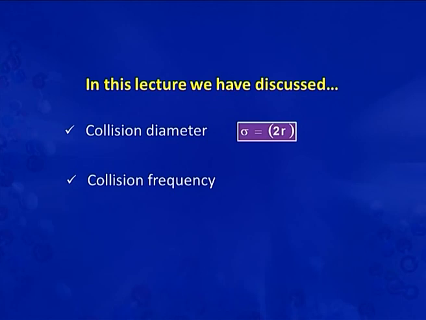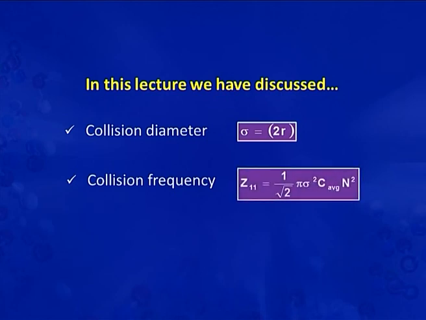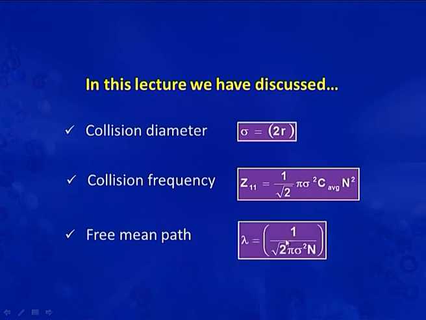The symbol for this is Z, and Z11 is equal to 1 by root 2 pi sigma square C average into n square. And then we discussed mean free path. The symbol is lambda, and the expression for this is lambda is equal to 1 by root 2 pi sigma square n.